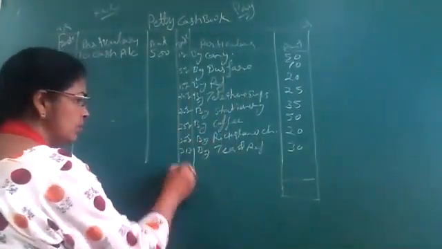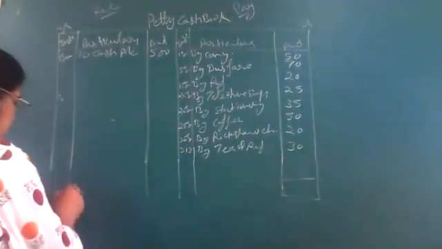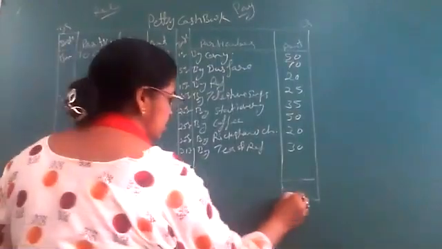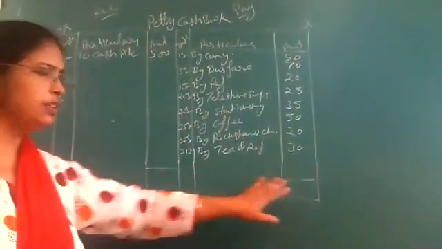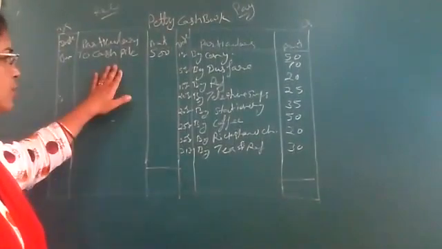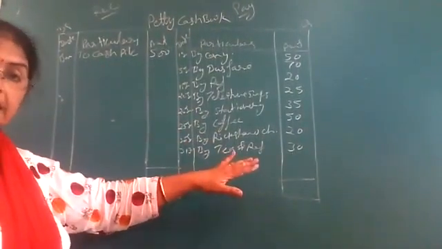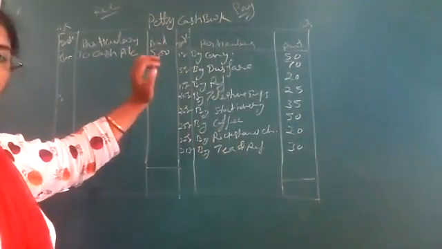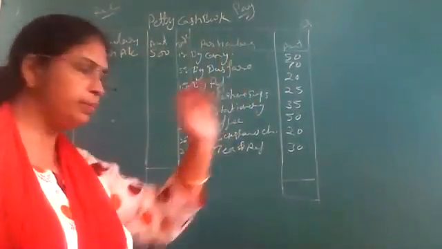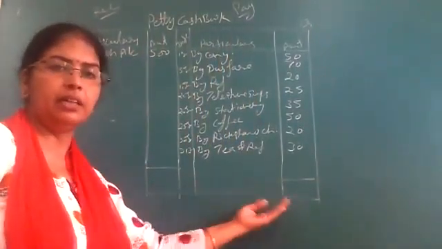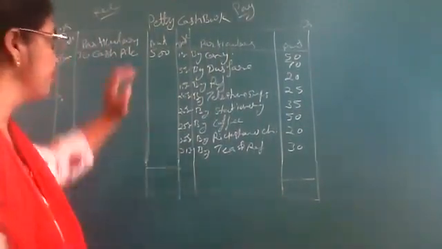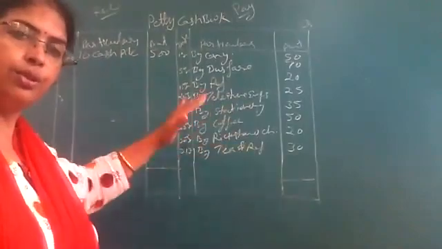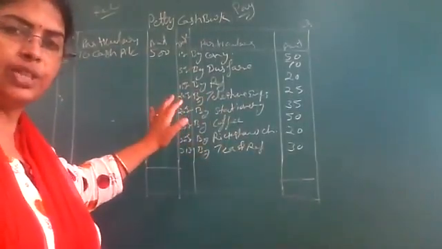We will do closing. In the same line, we will do closing. Whether this side is small or big in size, and this side is big in amount, this side is small in amount, no matter. Matter is that the totaling will be done in the same line. And how we will do? Both side total we will do. Do you remember how I told you to close the ledger?